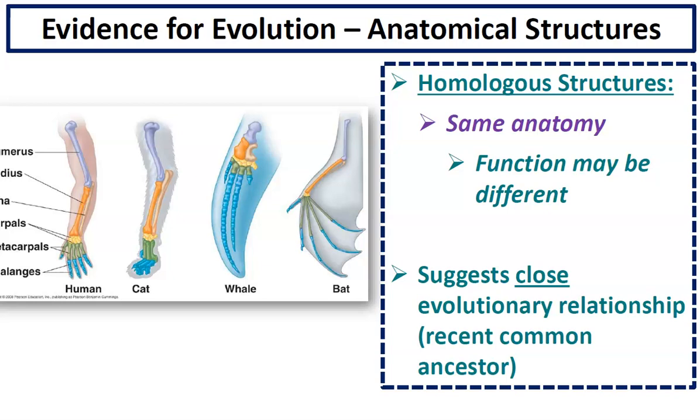These structures suggest that these organisms have a close evolutionary relationship and a recent common ancestor. You can see that the human, the cat, the whale, and the bat all have these same bones. They have a humerus bone, a radius, ulna, carpals, metacarpals, and so forth. So these are homologous structures, and these lead us to believe that these organisms are related.